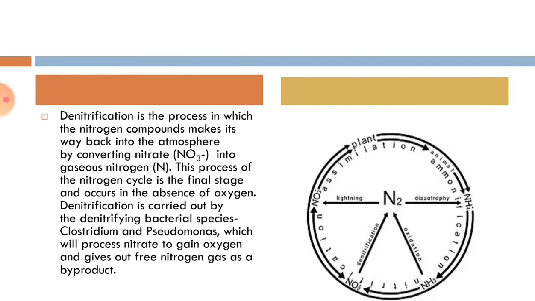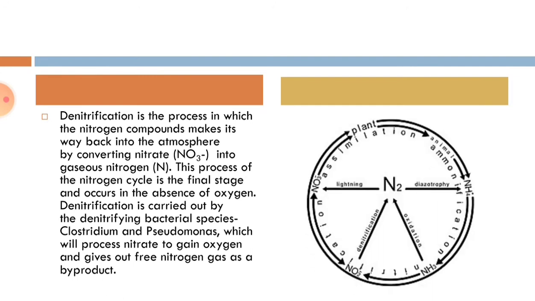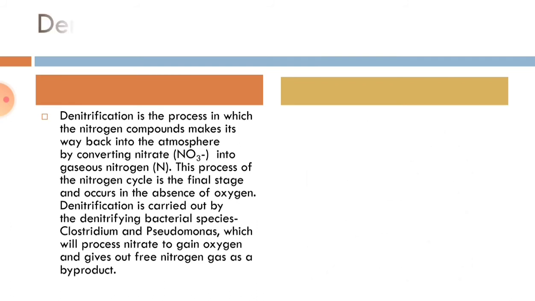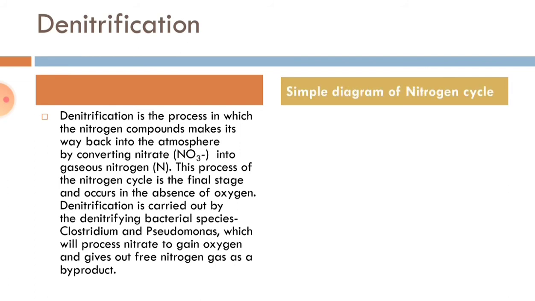So our next thing is denitrification. You can see a simple diagram of the nitrogen cycle. Now let's read about denitrification. It is the last step of the nitrogen cycle.